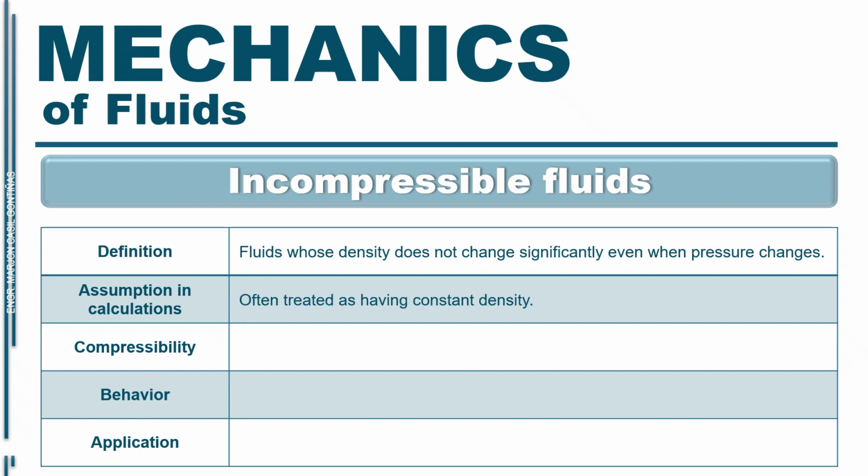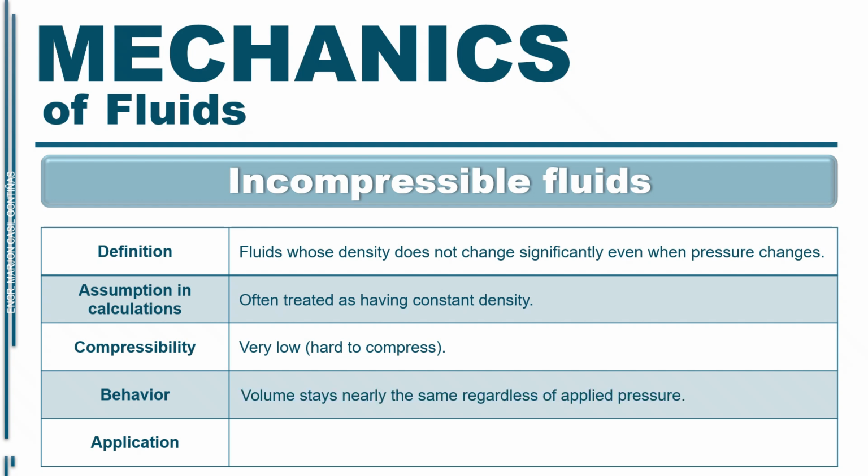In engineering and physics, we often assume that these fluids have constant density. This simplifies many calculations, especially when dealing with liquids like water. In terms of compressibility, incompressible fluids are considered to have very low compressibility. In simple words, they are hard to compress. This means that their volume stays almost the same, even if you apply high pressure. That's why they behave predictably in many systems. So where do we use this? Incompressible fluids are used in hydraulic systems, plumbing, and many fluid mechanics problems, especially when dealing with liquids like water and oil.